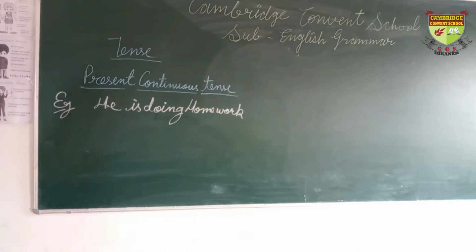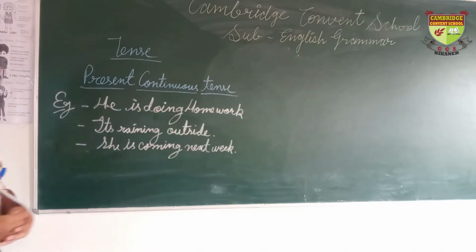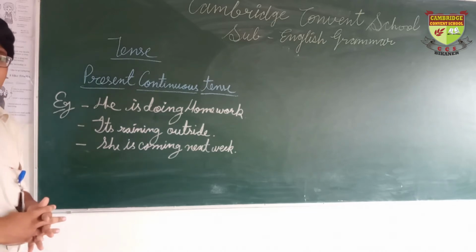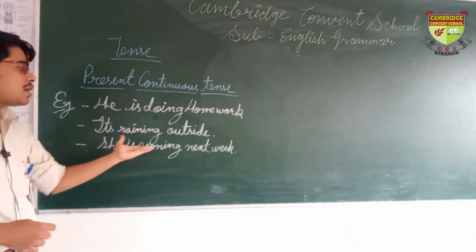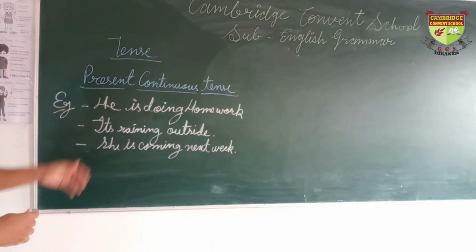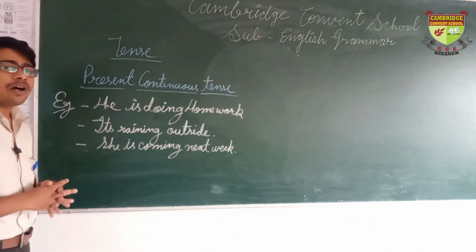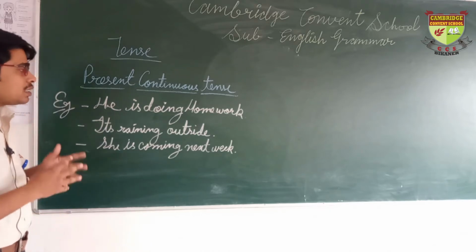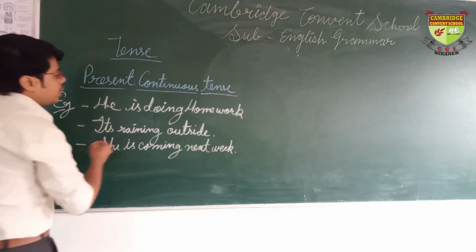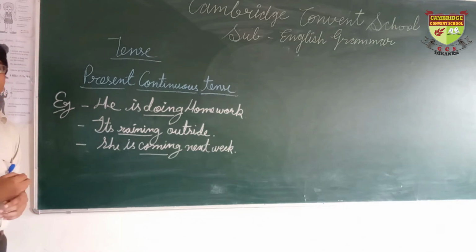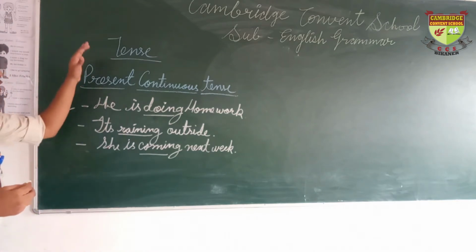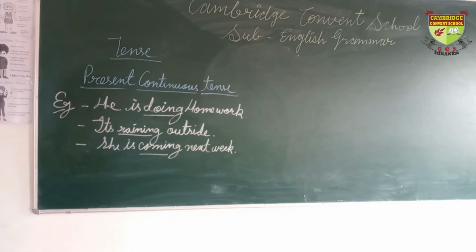There are more examples relating to the present continuous tense. It's raining outside. She is coming next week. In all the examples, we can see the verb in progress: doing, raining, and coming. All these verbs show a progressive action. So all the verbs relating to a progressive action count in the present continuous tense.